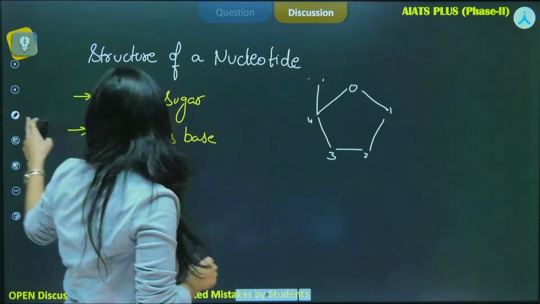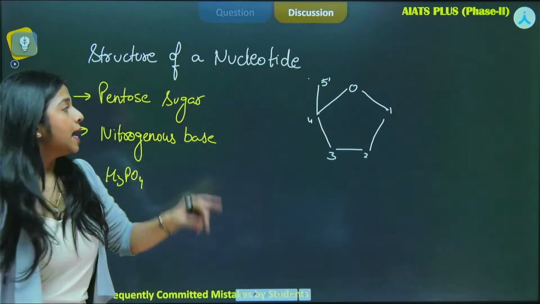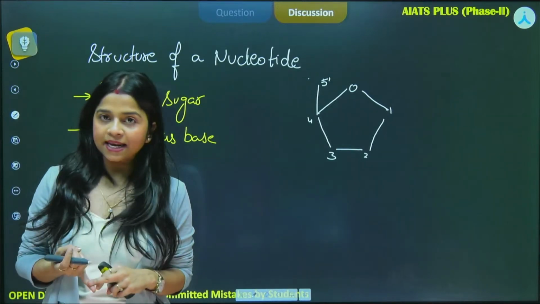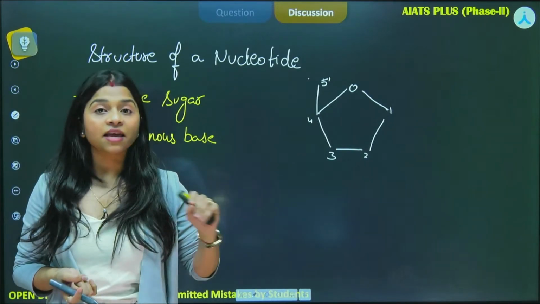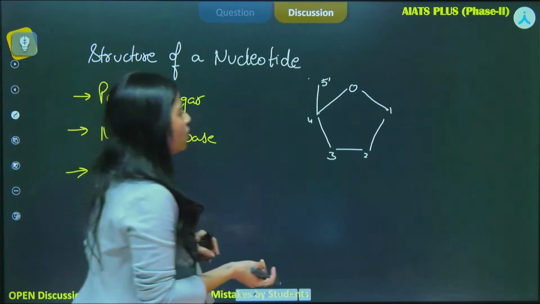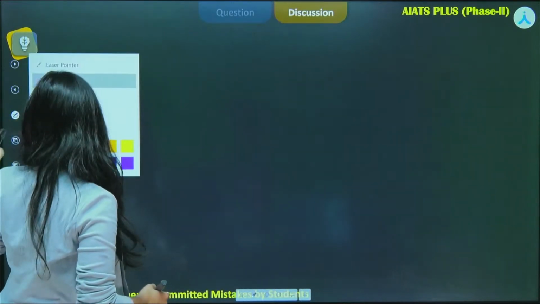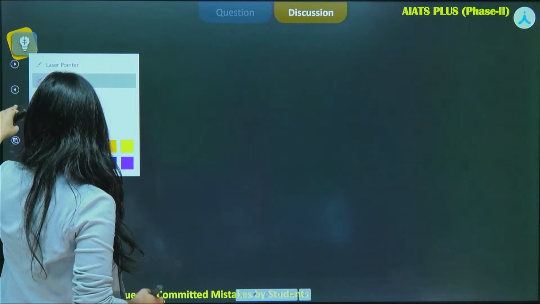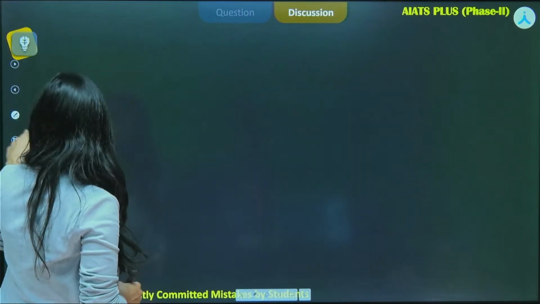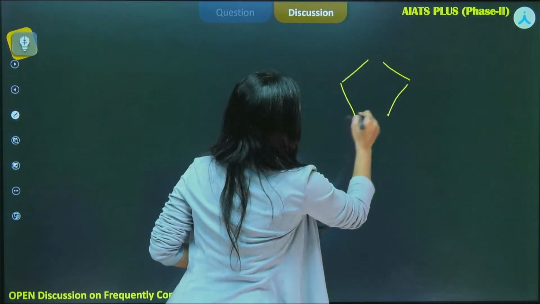I'll write it again. Here is the fifth carbon, okay? Now, pentose sugar. While we are talking about DNA, we are speaking of the deoxyribose sugar, right? Why do we call it deoxyribose? Because while we are speaking of RNA... Alright, not a problem. I'll draw it again and write it again. Okay, so here is the pentose sugar.